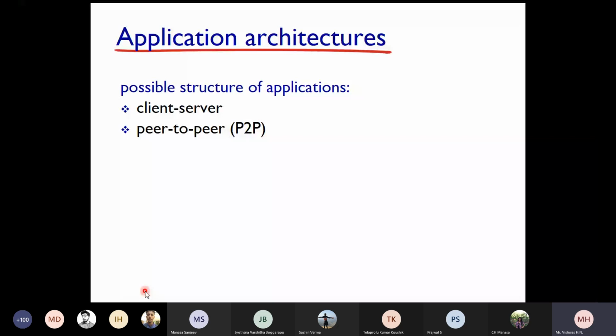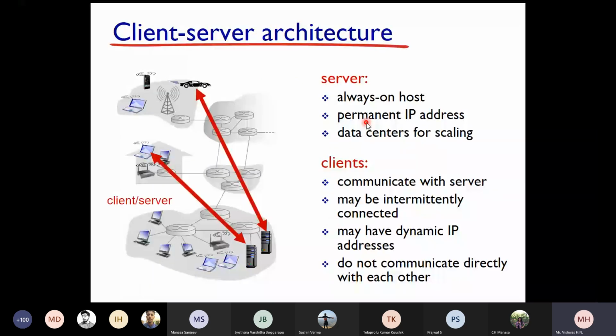Client server architecture: a server should be always on. It's an always on host with a permanent IP address, which is very important. I think I have not told this. A permanent IP address should be there for the server. Reason: generally every client will be approaching the server, and if you are changing the IP address of the server repeatedly, either manually or with the DHCP server, contacting that server will become very difficult, because you will not get to know the IP addresses properly. So the server's IP address should not change regularly.